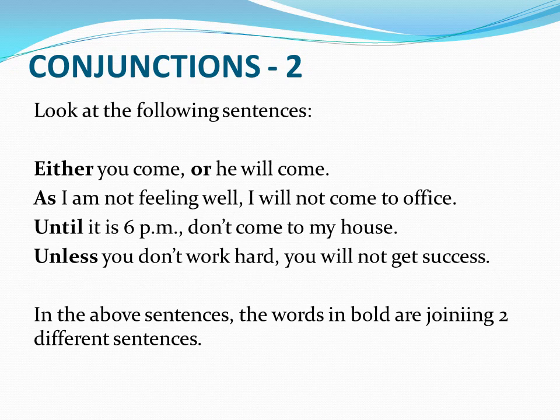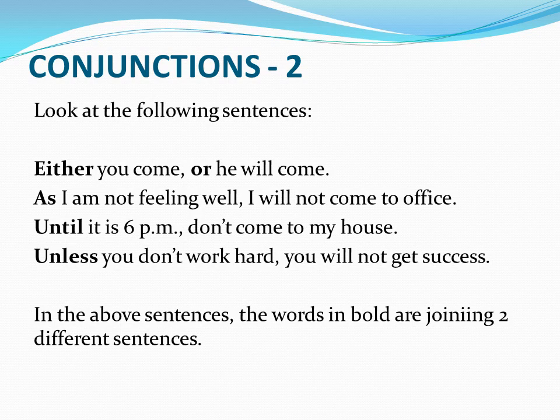Look at the following sentences. Either you come or he will come. There are two conjunctions, either and or, which are joining two sentences: you come, he will come. As I am not feeling well, I will not come to office. As is a conjunction which is joining two sentences: I am not feeling well, I will not come to office.